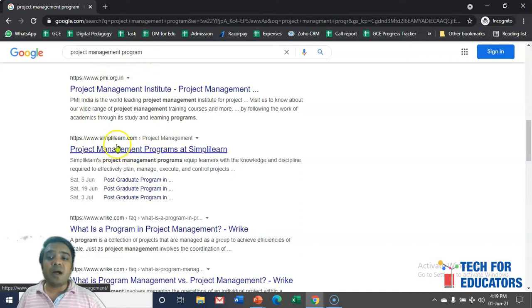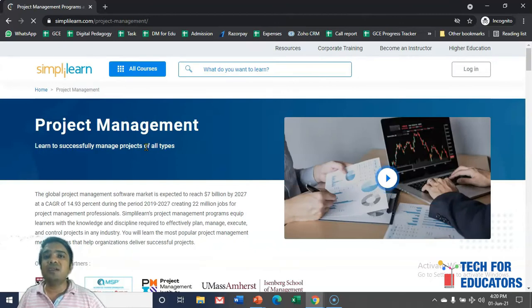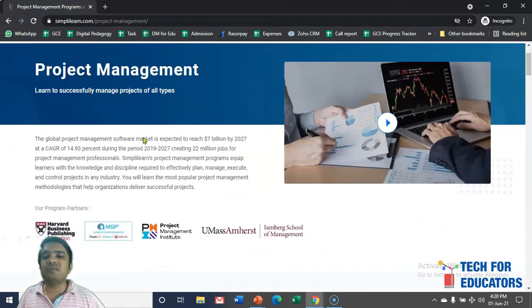Now assume you have given the relevant title and description. The second thing is how Google will decide whether the search results they are showing are relevant or not. You have to also ensure the inside pages have the relevant details.